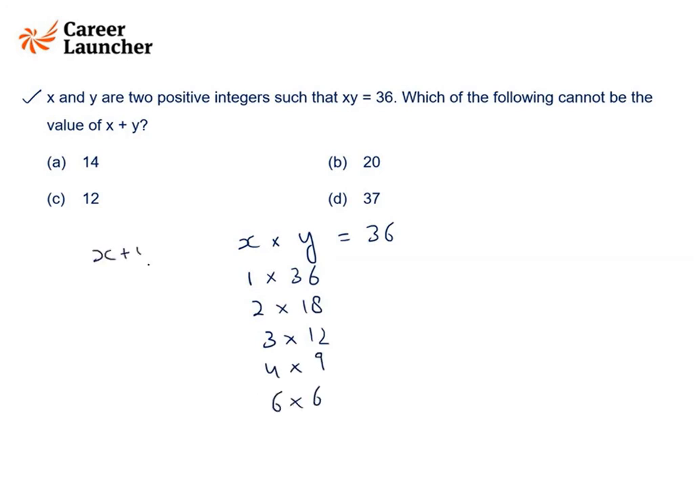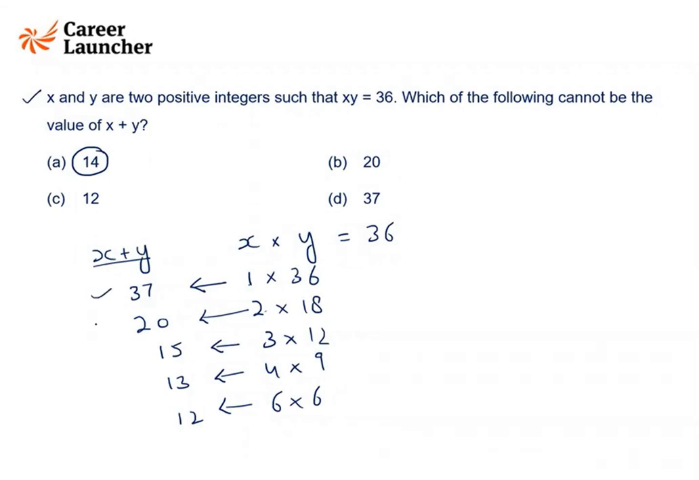So x plus y. In this case, it is 1 plus 36, that is 37. In this case, it is 2 plus 18. Third case, it is 15. In the fourth case, it is 13. In the fifth case, it is 12. So can we say it can never be 40? It can be 37, can be 20, can be 15, can be 13, can be 12, but it can never be 40 because I've written down all the ways of writing 36. Is this 12th question clear to everyone, guys?